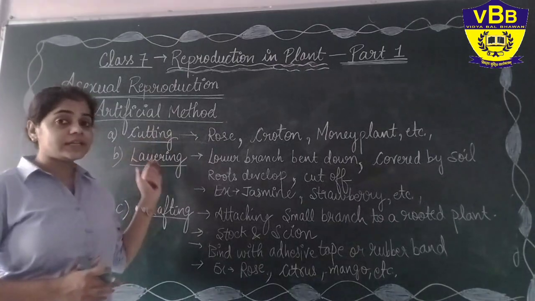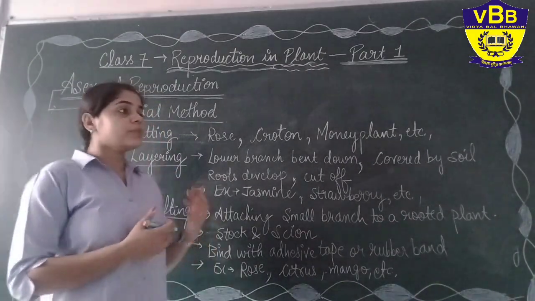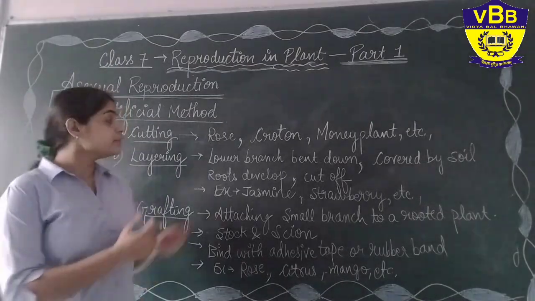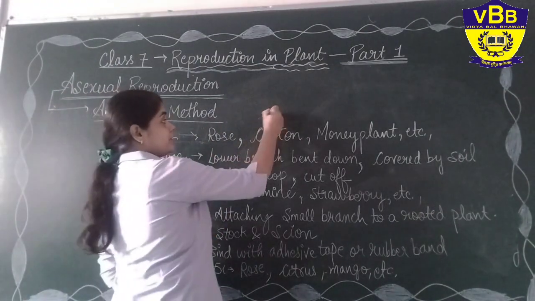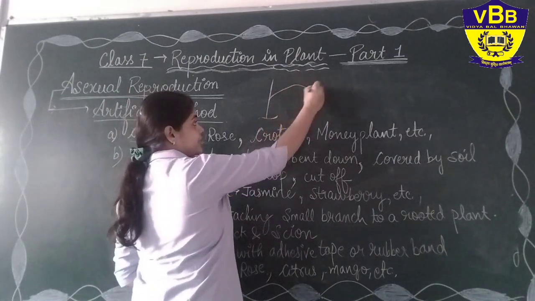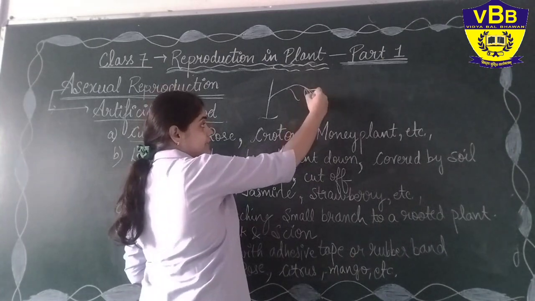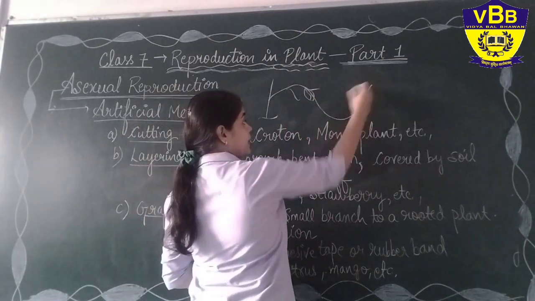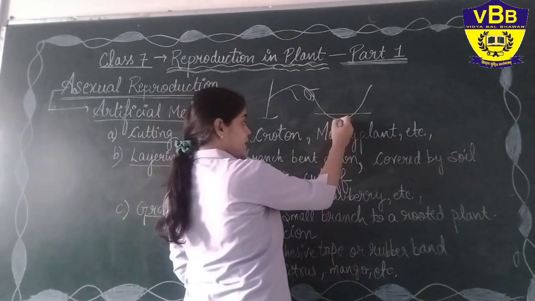So after cutting we have the second method, that is the layering method. Yes, what happens in the layering method? Suppose one plant is growing, and for example its stems are very long. So what happens is that they just bend down the stem into the soil, and some portion of the stem is bent down.